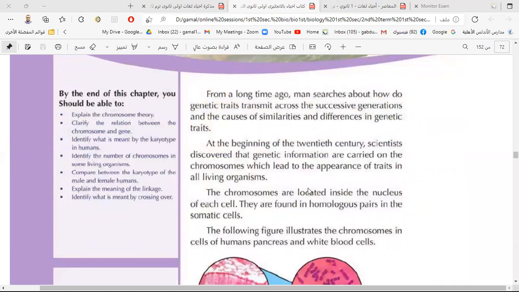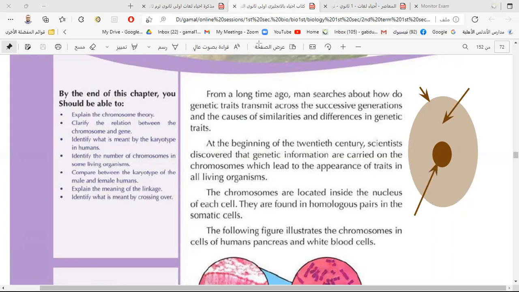We know that everybody has cells. If we have a cell like this, an animal cell for example, there is a nucleus in the middle of the cell. What is the structure of the cell? The cell has a plasma membrane, cytoplasm, and also a nucleus.